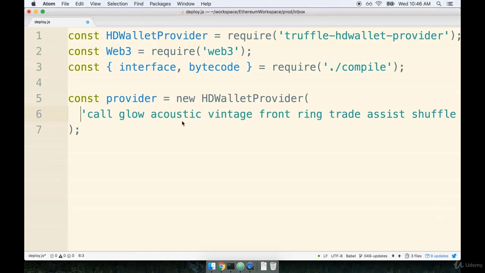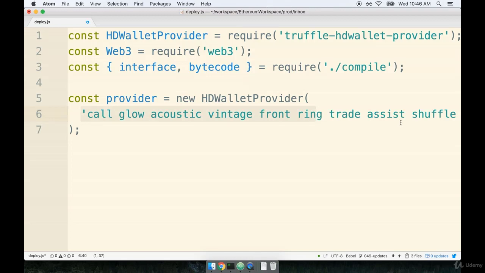If you have lost your mnemonic, then I encourage you to go back to the previous video where we reinstalled MetaMask and donated some coins to that account. So I encourage you to go back there and get a new account. Make sure you write down the mnemonic this time, and make sure you contribute some Ether through the Rinkeby test faucet.